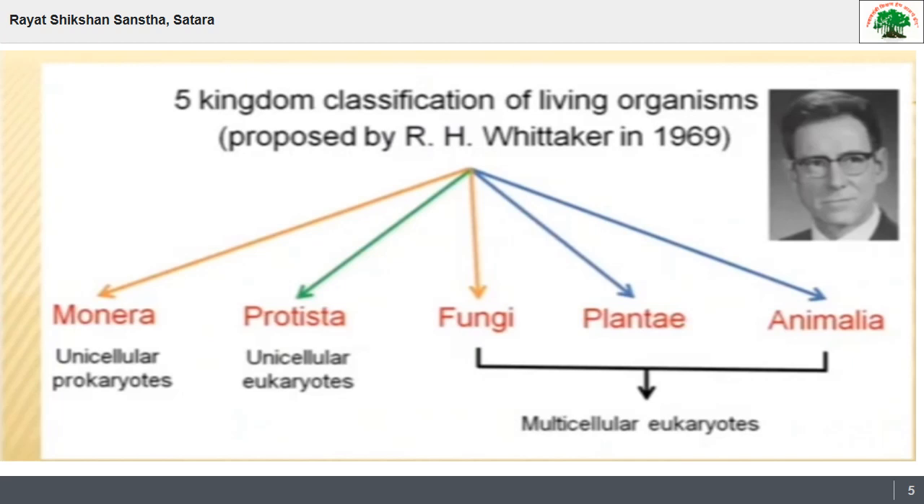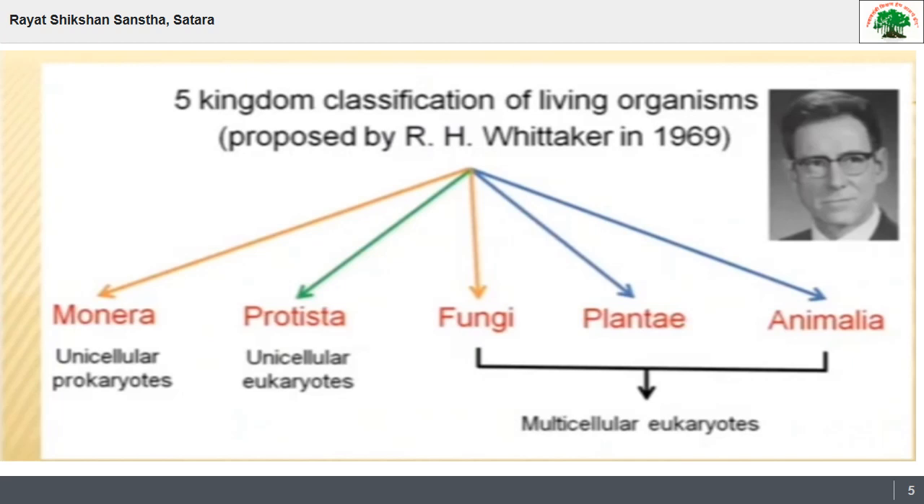Then the third kingdom is kingdom Fungi. The kingdom Fungi includes multicellular organisms. Multicellular means many cells are present. So this kingdom Fungi includes multicellular eukaryotic organisms with heterotrophic nutrition by absorption. But this heterotrophic nutrition by absorption means there is a saprophytic mode of nutrition, means that they depend on dead and decaying matter.